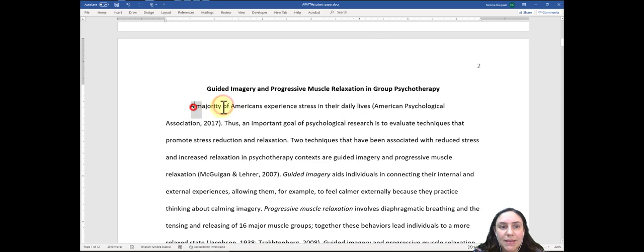So here is also a paraphrase, and in parentheses is the association, the group of people that made this statement, comma, space, the year of publication, close the parentheses, and then put the period.